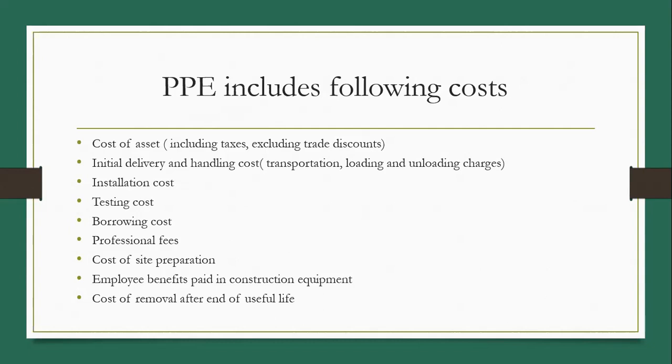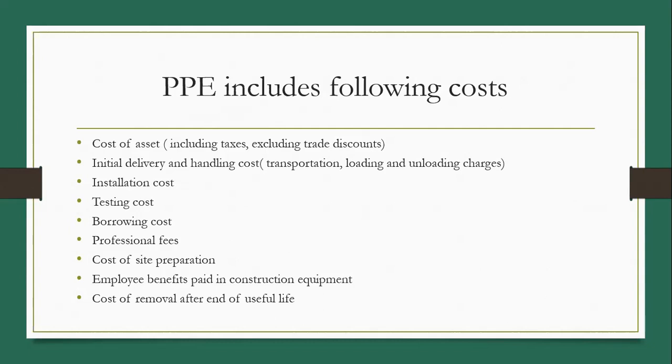So borrowing cost is paid only for acquisition of fixed asset, not for regular operations of the fixed asset. So that must be added to cost of fixed asset, provided it is paid up to the date when the asset is brought in usable condition.